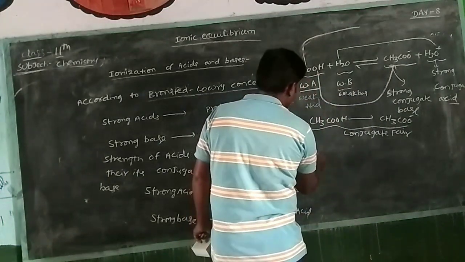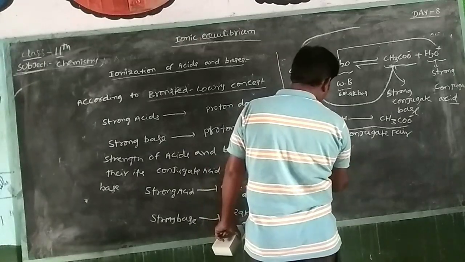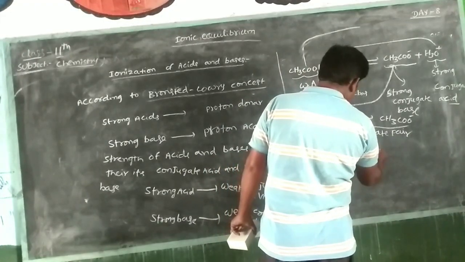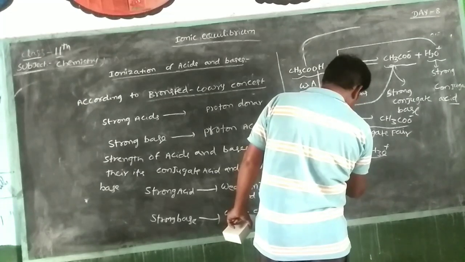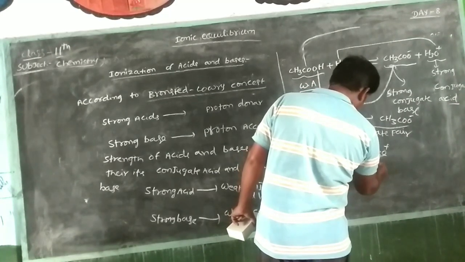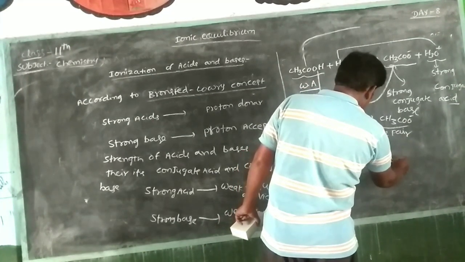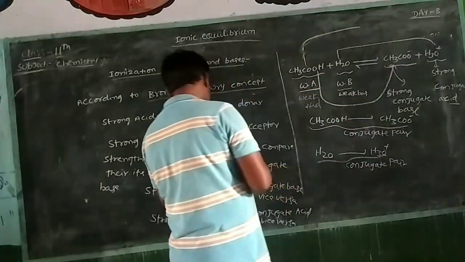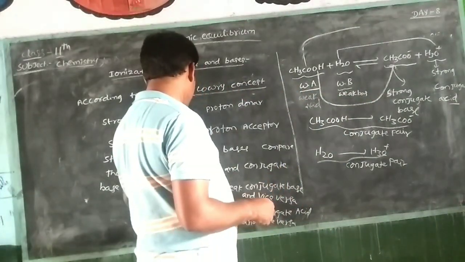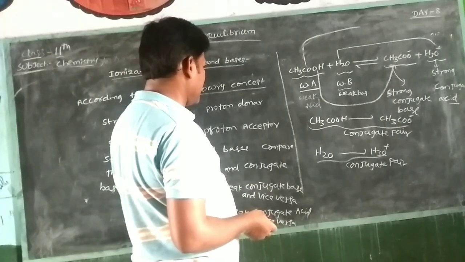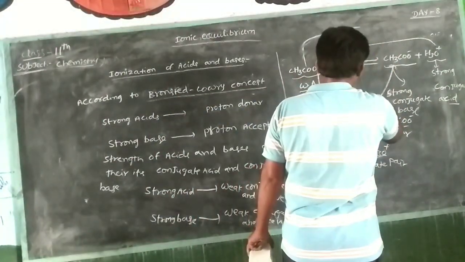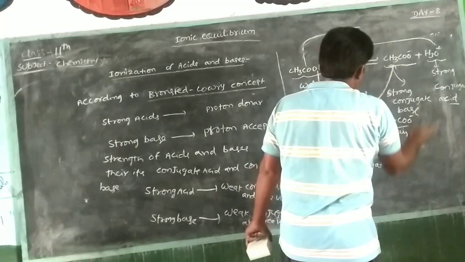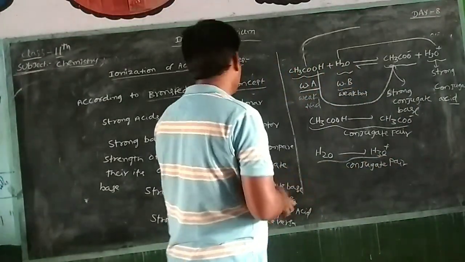Another, H2O, is a proton acceptor to give H3O plus. This is the second conjugate pair. That means a weak acid gives a strong conjugate base, and a weak base gives a strong conjugate acid.